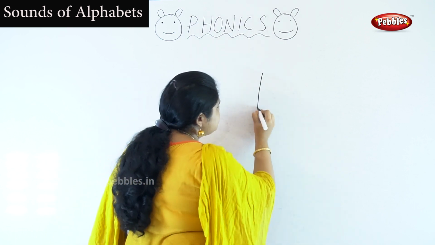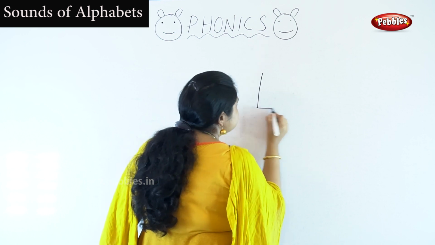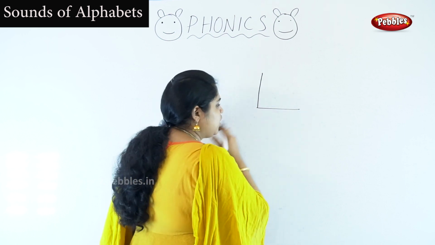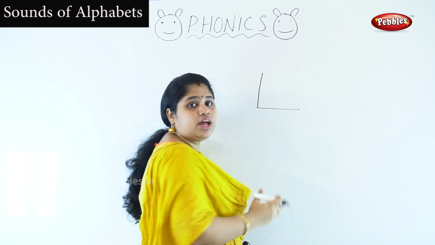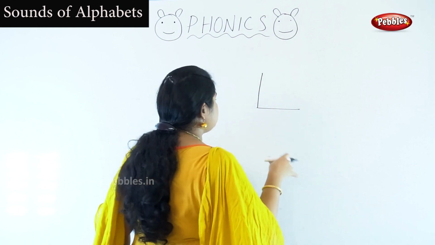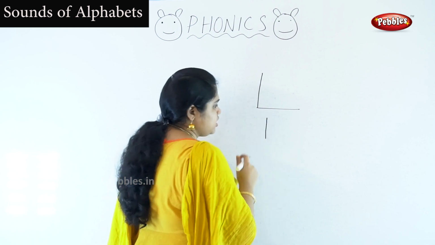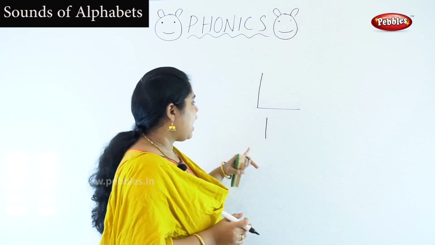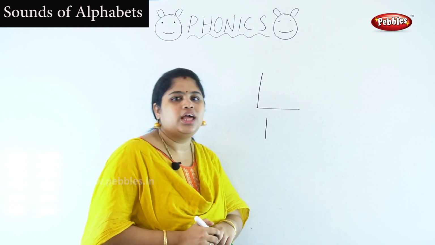You have to draw a straight line like this and a sleeping line. This is capital L. The small l, we can write very easily. Just draw a single line. Okay, this is small l, and this is capital L.